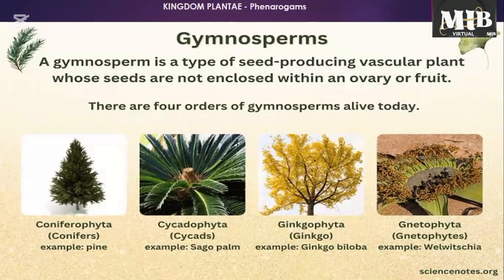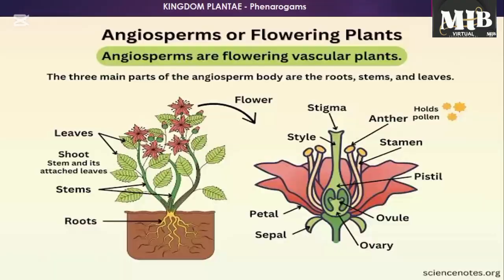The gymnosperm is a type of seed-producing vascular plant whose seeds are not enclosed within the ovary or fruit.